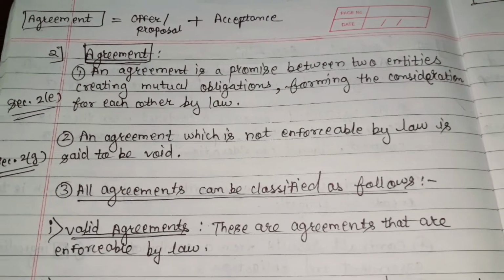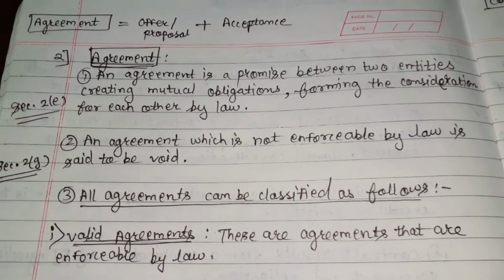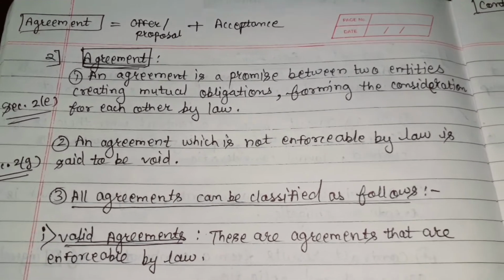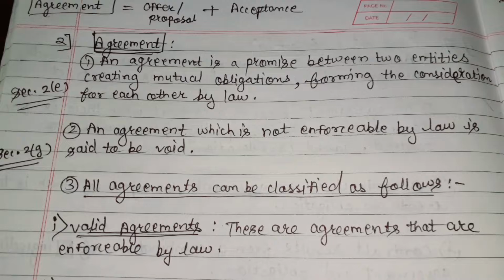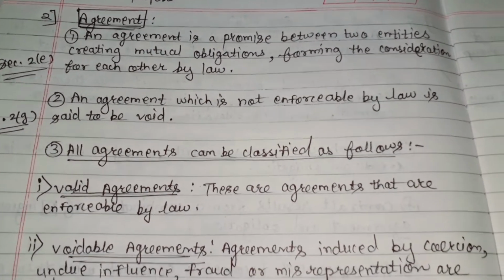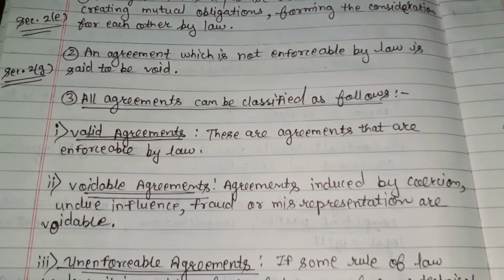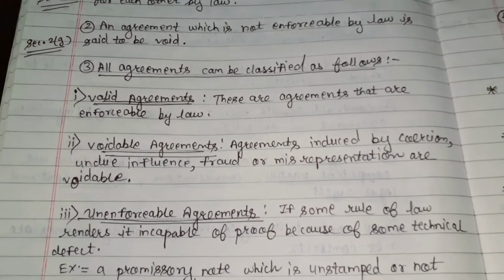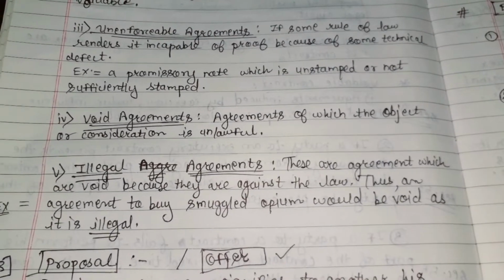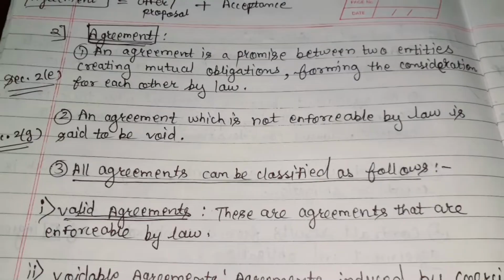An agreement is a promise. Agreement is a promise between the two entities creating mutual obligation for the consideration for each other by law. An agreement which is not enforceable by law is said to be void. All agreements can be classified as valid agreement, voidable agreement, unenforceable agreements, then void agreement and illegal agreements.